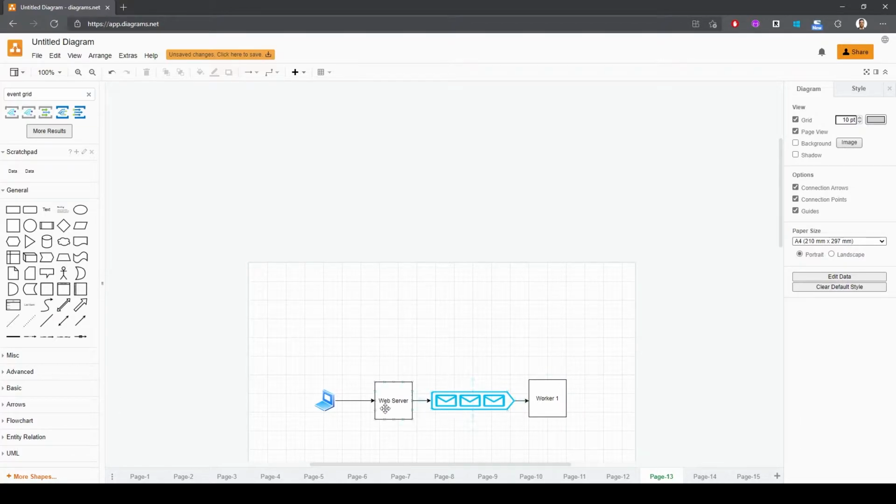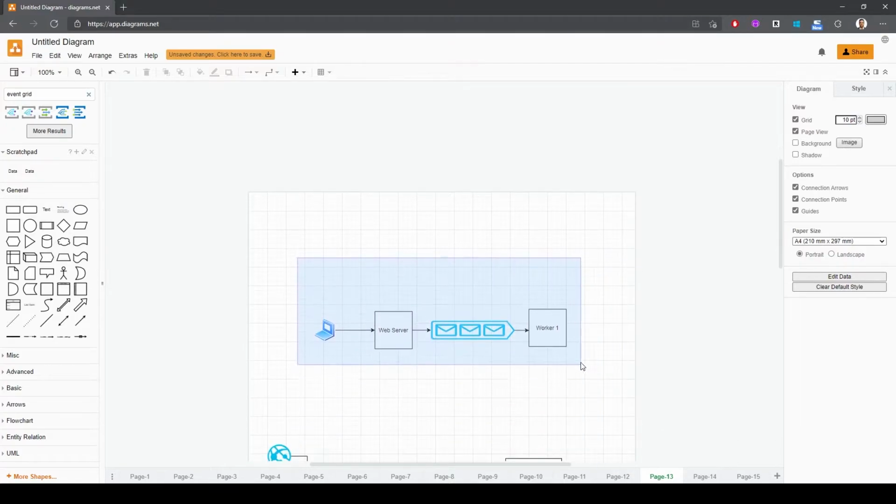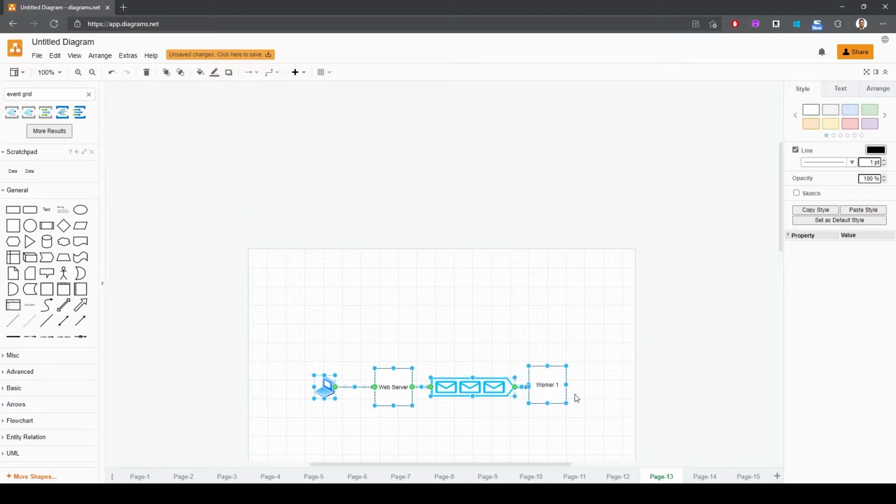So it's a one-to-one relationship. So if you know that a message is only consumed by a single application and you want that to be consumed by a single application or by a single worker, then you would use a queue. So there are a lot of applications to queuing, and it is present all around the internet. It is commonly used in what is known as the web queue worker architecture, which is what you see in this diagram here. So I'm going to keep it very simple, guys.